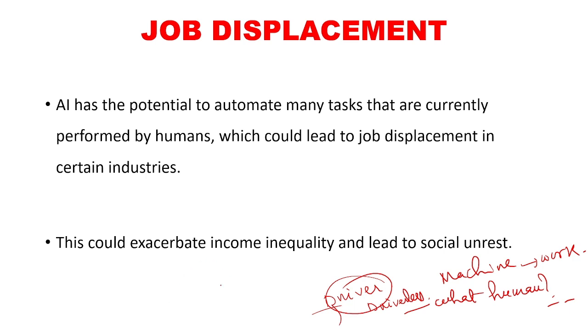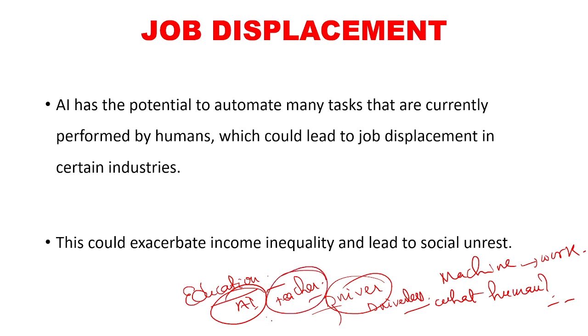Then we have talked about education. Suppose a student learns from AI based tools, everything AI based. Then what would happen to a human teacher? Will a student depend on a human teacher? Probably less dependence. Students would depend more on AI tools. So thereby a teacher's job may also be at risk.